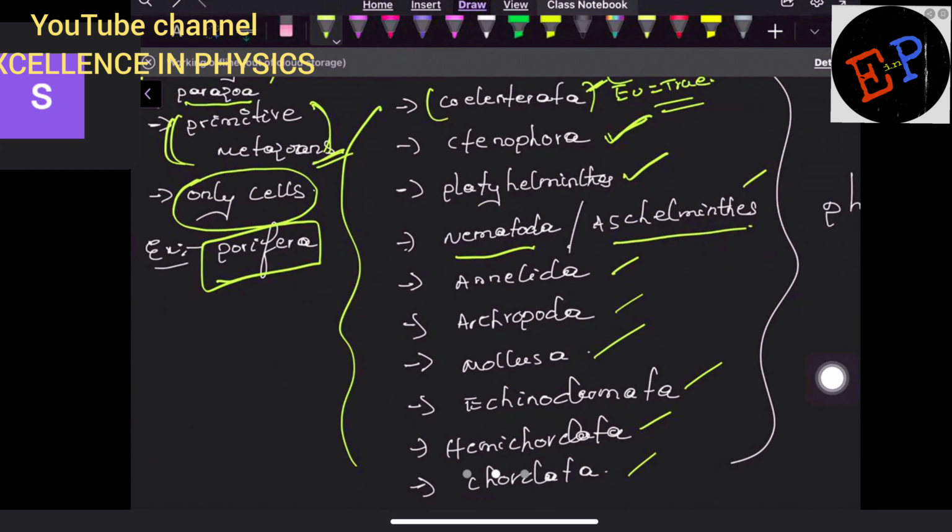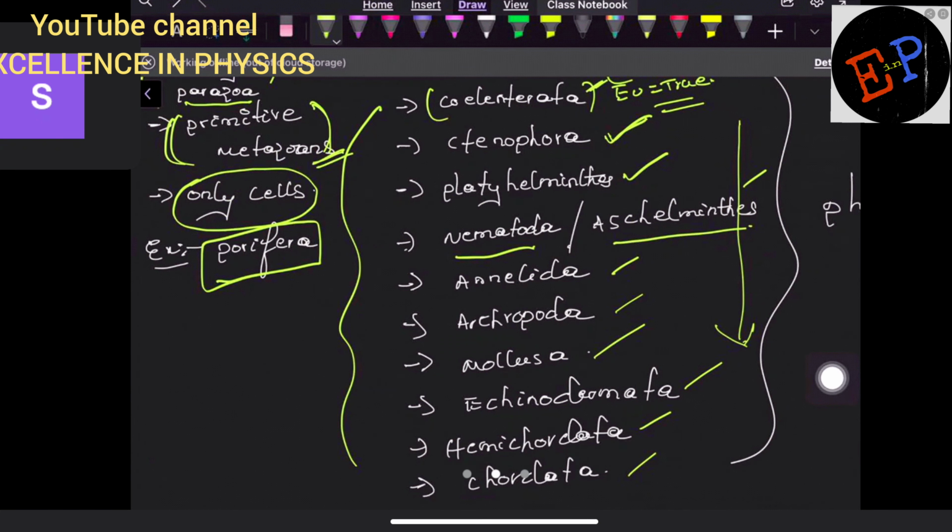So if you travel from top to bottom, what happens to the complexity of these organisms? Complexity continuously increases. So the initial phyla are very simple. Porifera is just made up of single cells. Clear? Cells are aggregated or combined to form tissues. Tissues are combined to form organs. Organs are combined to form organ systems. Are you able to understand? Then an organism is formed.